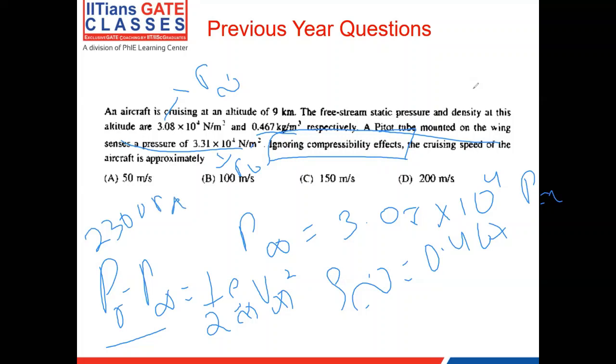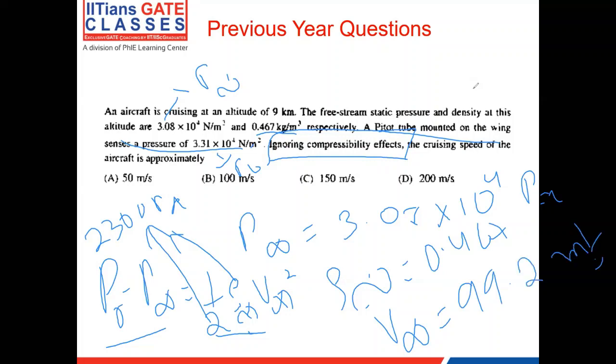And when we take the 2 to the other side and divide by rho infinity, we end up with a V infinity of around 99.2 meters per second, which from the list of options is closer to option B, 100 meters per second. So that is your answer.